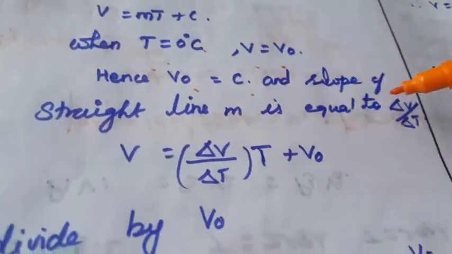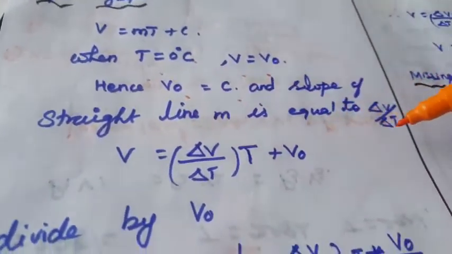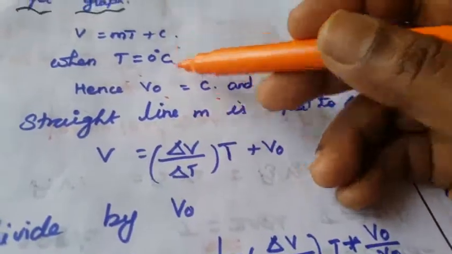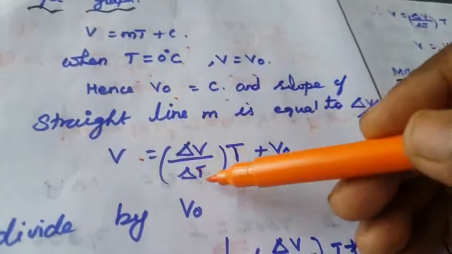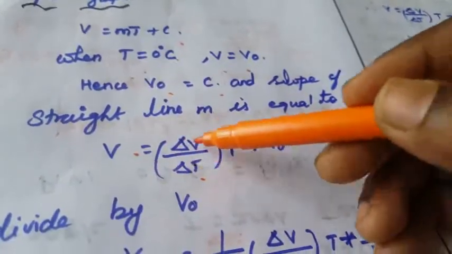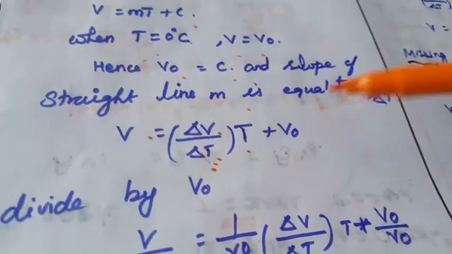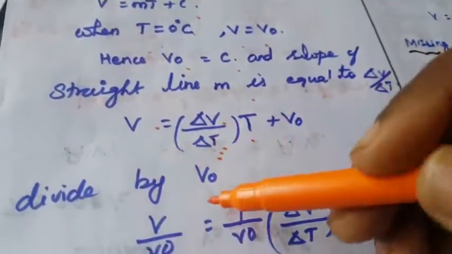So here, the slope of the straight line is m equal to delta V by delta T. Now we substitute this equation. What is V? V is equal to delta V. This is the slope. The m value is delta V by delta T into V0. This whole equation is divided by V0.